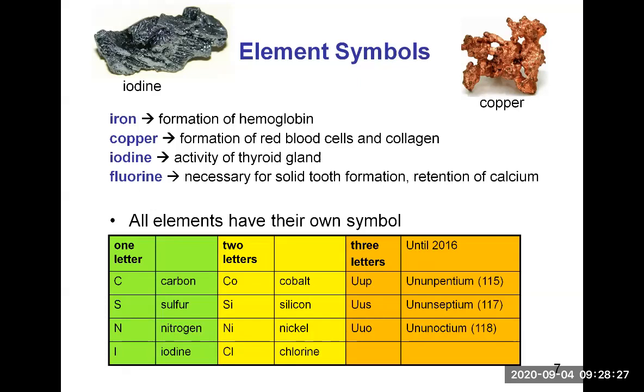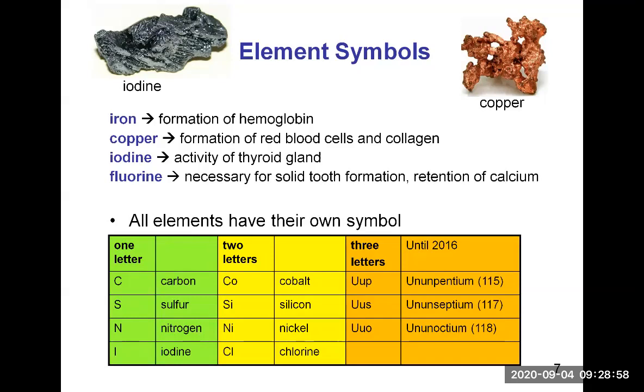Then with one letter, we would not make up all those elements' symbols. So we need a two-letter symbol for most of the elements. Like for example, cobalt is Co, and the second letter is a lowercase letter. Silicon is Si, nickel is Ni, chlorine Cl. So always have the first letter in capital and the second letter as lowercase.